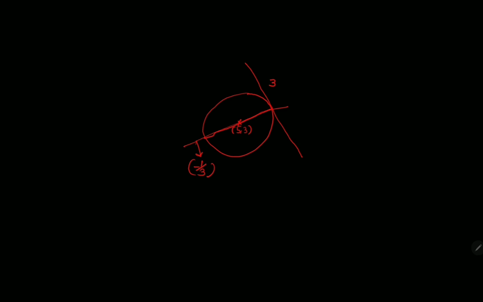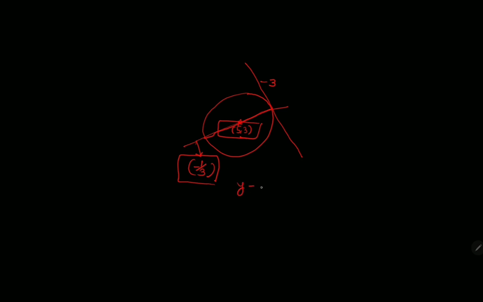So I think this is minus 3. So we will check in the question. If this is minus 3, then the gradient of the diameter will be 1 by 3. So I am given the gradient of the diameter. I have a gradient of the diameter and the center coordinate of the circle. So using this center, this point 5, 3, and this gradient of the diameter, I can write the equation